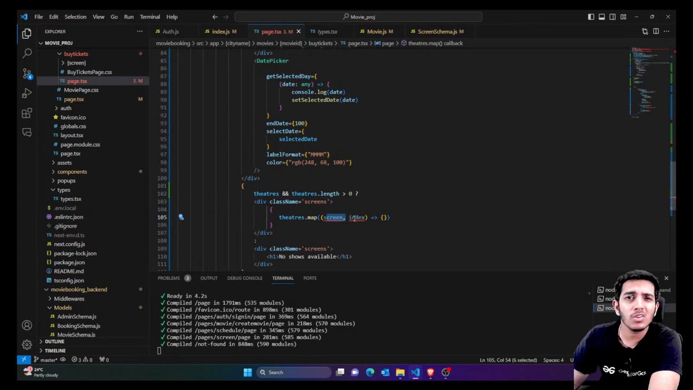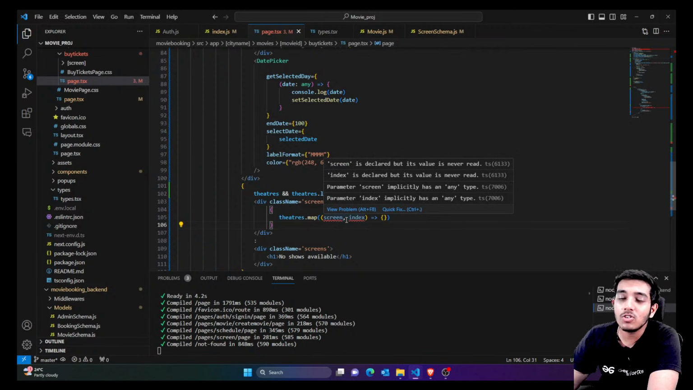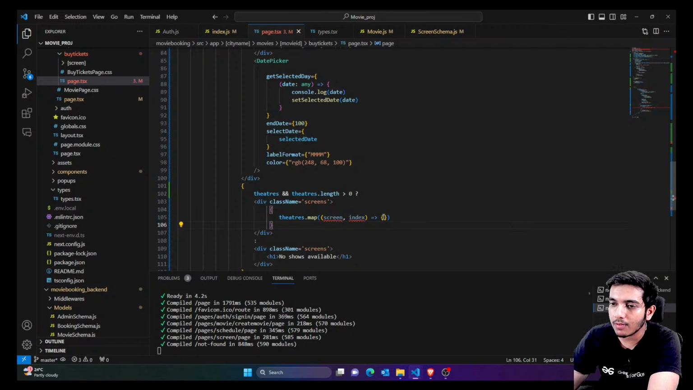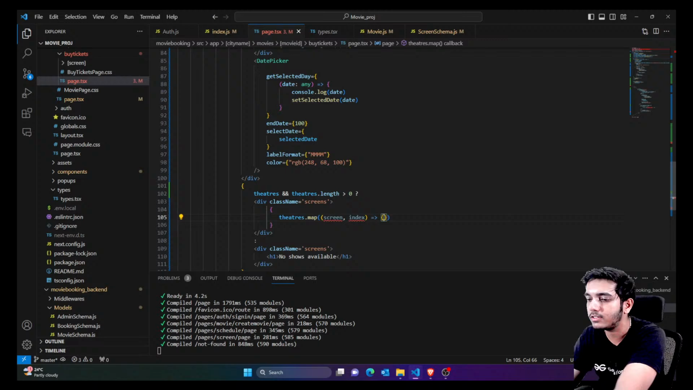Right now I'm just going to leave it as it is because this is just a warning, but if you want to remove these lines you can simply pass any, just to avoid this, but that's not recommended in TypeScript. You have to define the proper types here. So here we have the theaters. We have three screens, so we are just going to show the 3 screens.